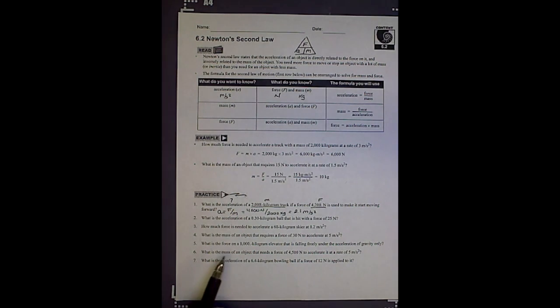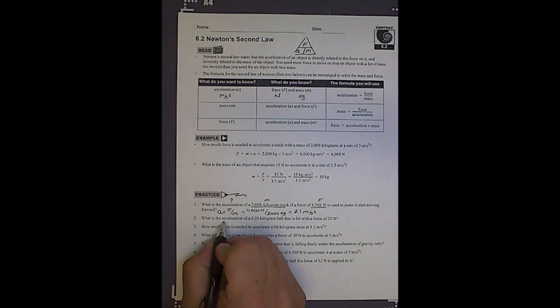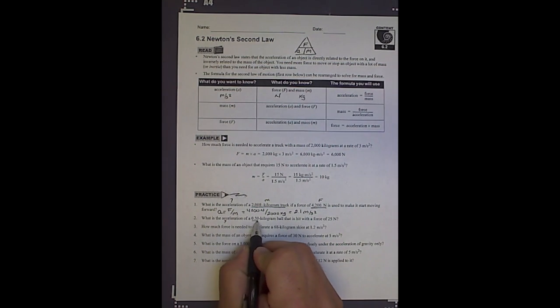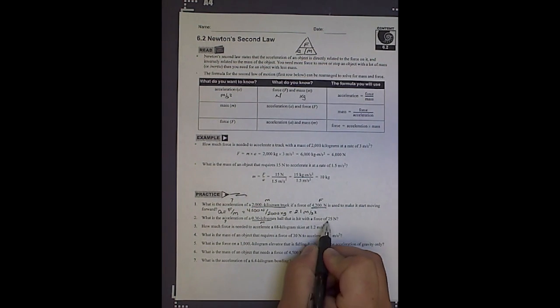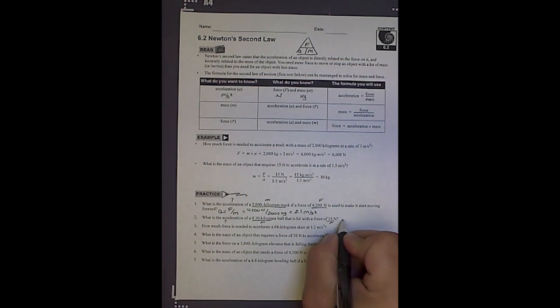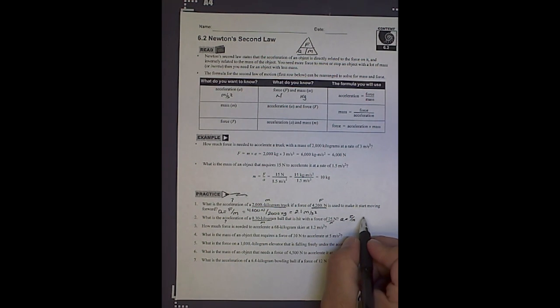Right, just to work one more with you, so you can always pause, stop, go back. What is the acceleration of a 0.3 kilogram or 300 gram ball that is hit with a force of 25 newtons? So same thing again, I'm looking for acceleration. They give me mass, and they tell me the force. So acceleration is force divided by mass, so plug that into your calculator, and what you're going to get is 25 divided by 0.3, and it's going to come out to whatever your calculator says it comes out to.